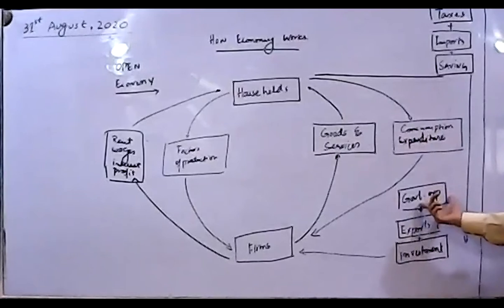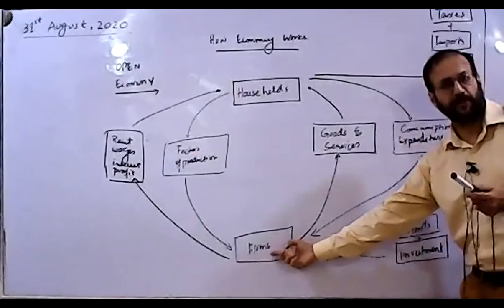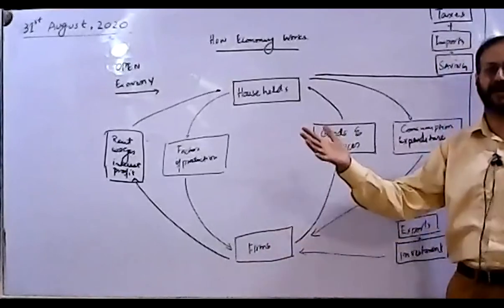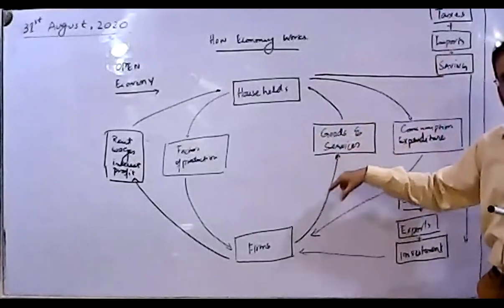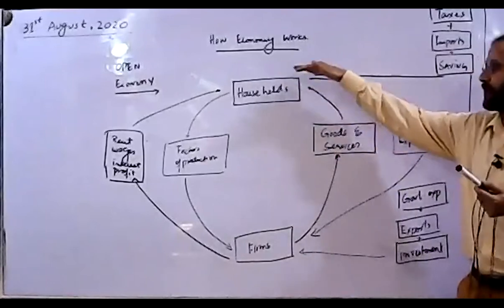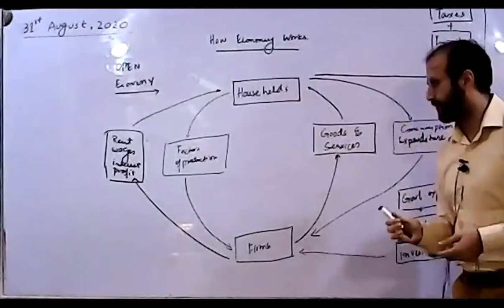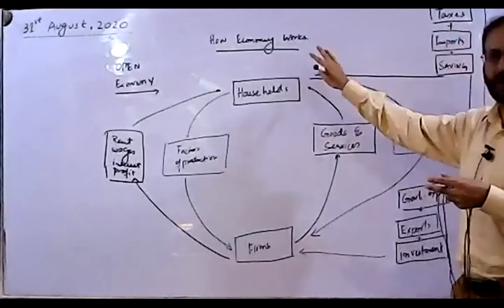And when they're doing these government expenses, you know what is going to happen next. These government expenses are going to be paid to the firms, like they will ask the firms to make roads, street lights, and many other public or merit goods. And then again, more goods are coming into existence. The more households get them, the more spending, and this is going to increase the flow of the national income. So that's the complete model of the economy, dear students.